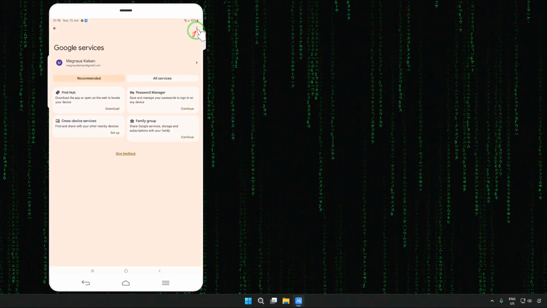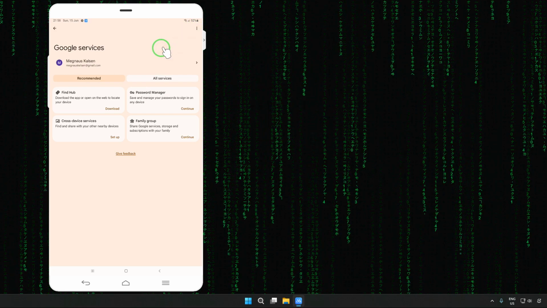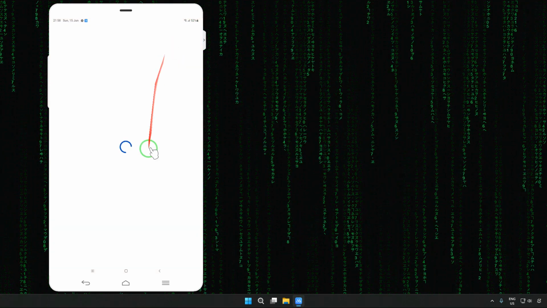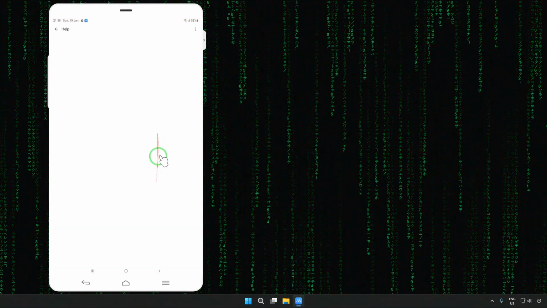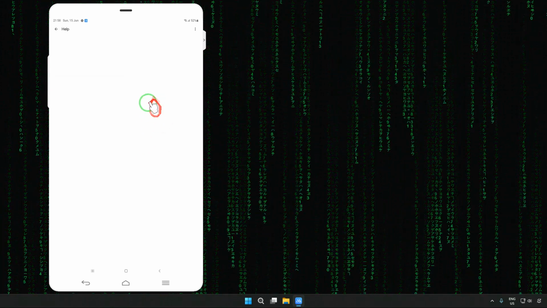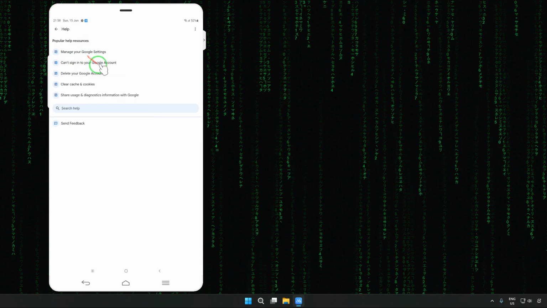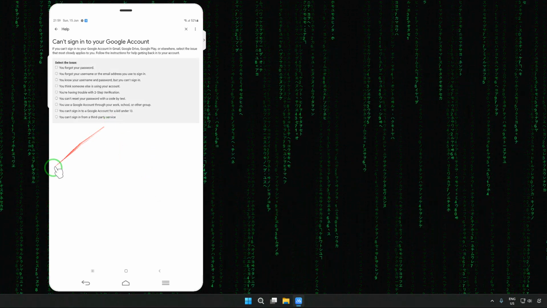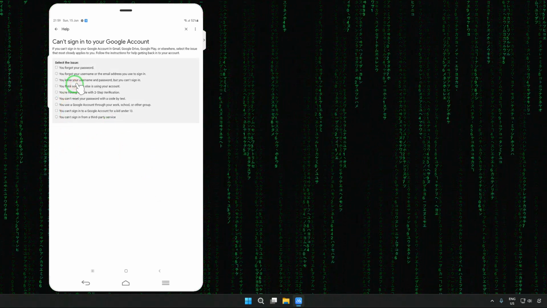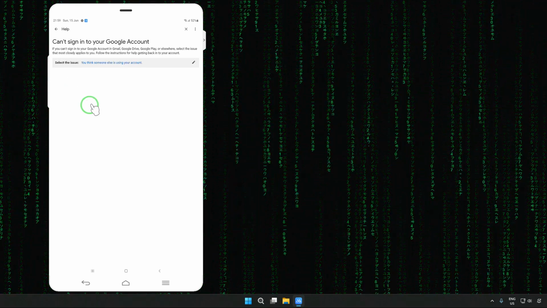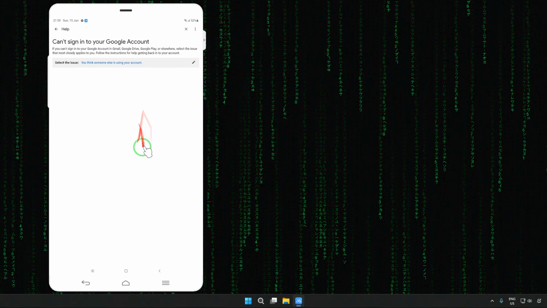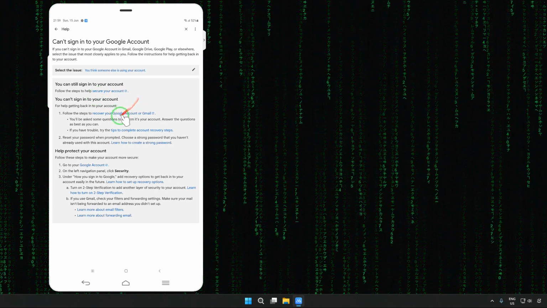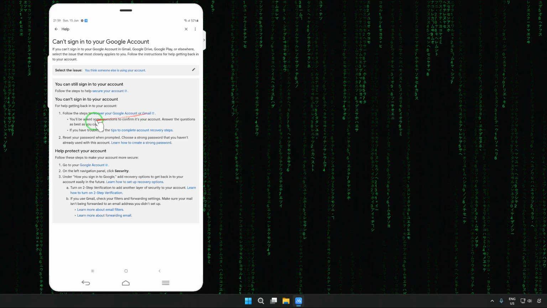Now we will come to the help options. Coming to the help options, let's tap to pick these help options. Now here we will have to wait. Now we have the option that is especially can't sign in to this Gmail account. Here we have someone else is using this account. Fine. Now here we will have to wait. One option will open there to secure this account. So see here is secure this account, recover accounts or Gmail. Follow the steps.